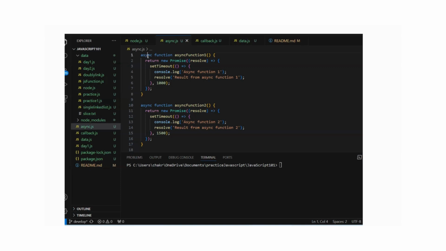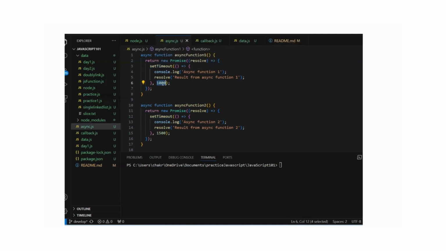Async await is similar to promises. The way we implement promises, the same way we implement async await. As you have seen, I have already written two functions: one is async function 1 and the second one is async function 2. I mentioned the setTimeout functionality in the previous video. setTimeout is a web browser functionality.